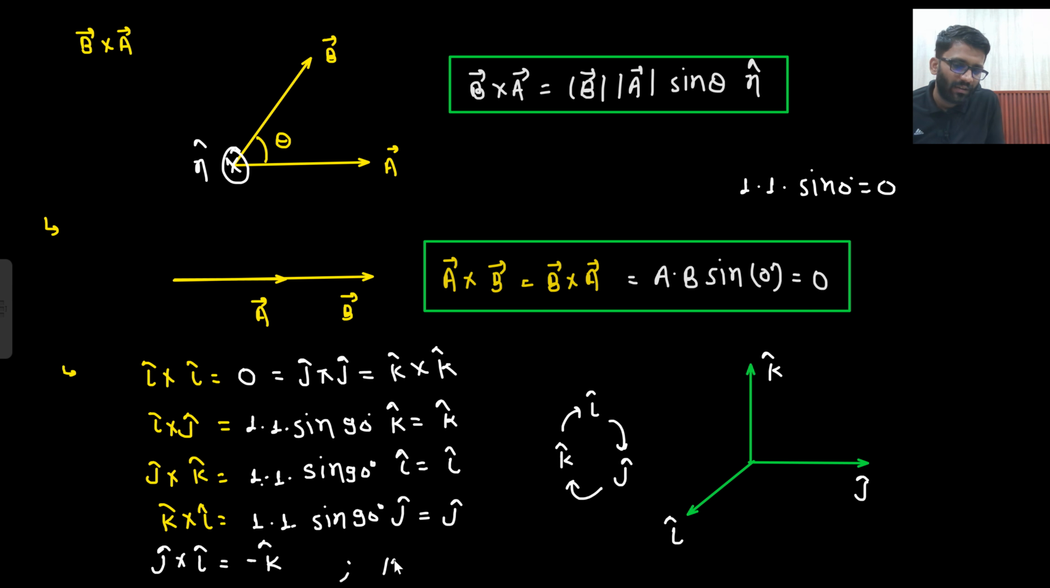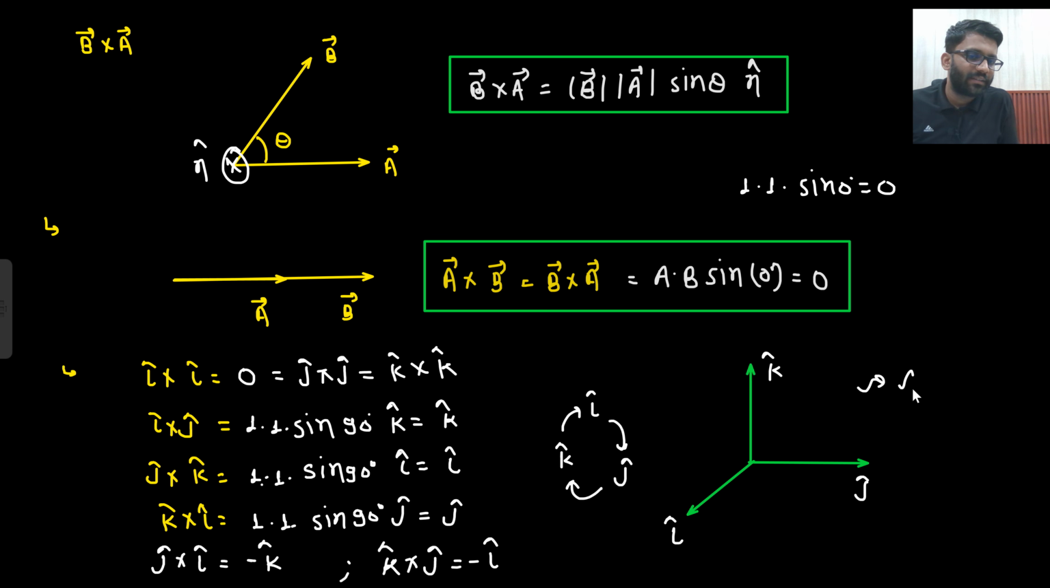Going from j to k, j cap cross k cap is i cap, but if I do k cap cross j cap, what am I going to get? Minus i cap, just the opposite of this. So you write it in a circular manner, i j k. i cap cross j cap will be k cap, j cap cross k cap will be i cap, k cap cross i cap will be j cap.